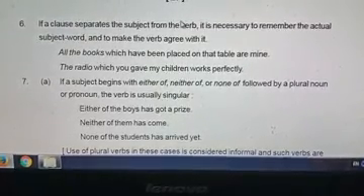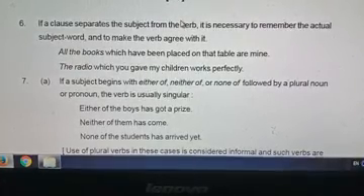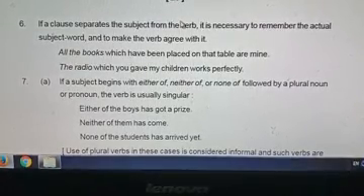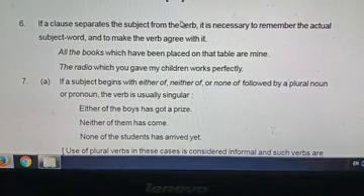Today we will discuss the subject verb agreement. Listen.